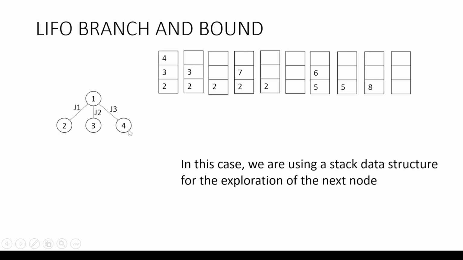Now if you see from 4, we don't have any job to be assigned because J1 and J2 we are ignoring and we are assigning J3. There is no job to be assigned. So we'll pop out the next element, that is 3. When we pop out 3, only 2 remains in the stack. Now you have one option here with 3. We can assign job 3 here. So there is a new node that is explored.